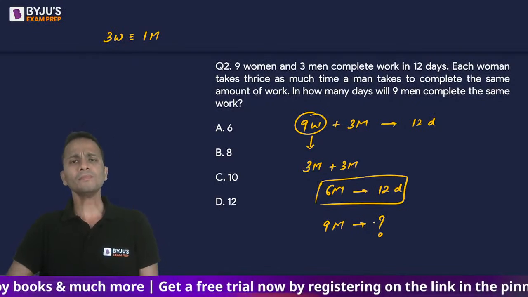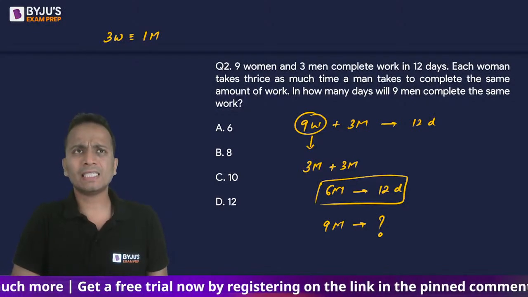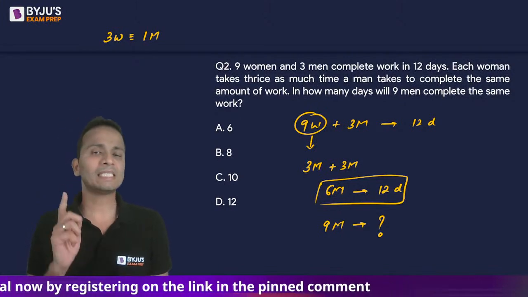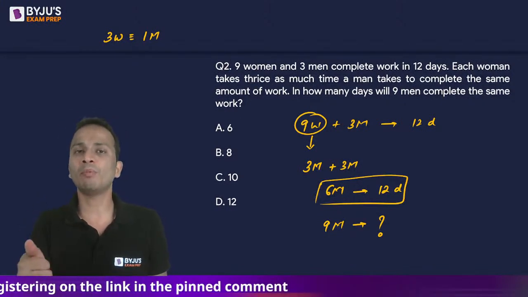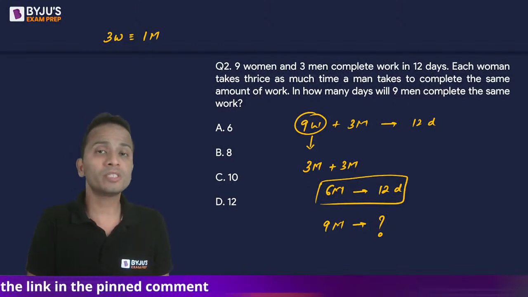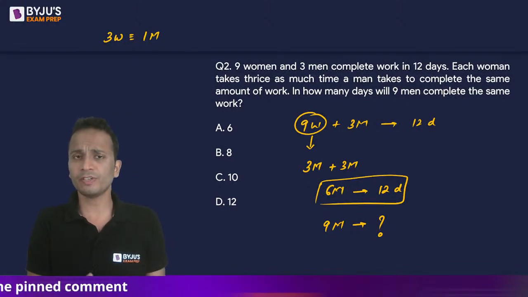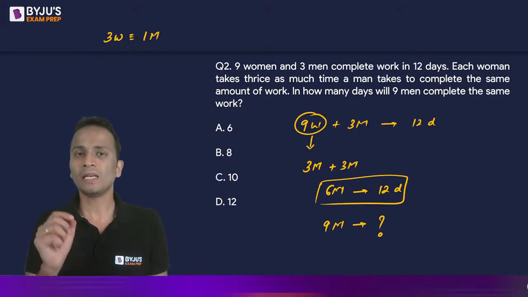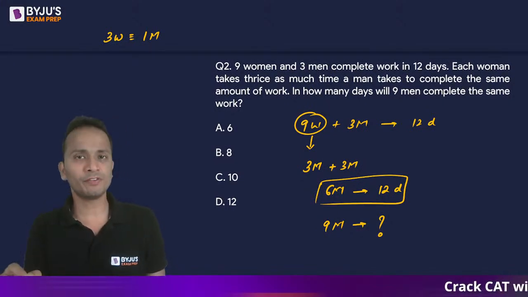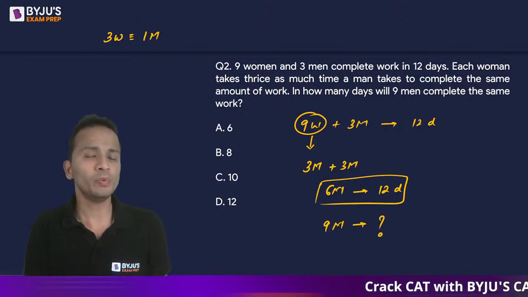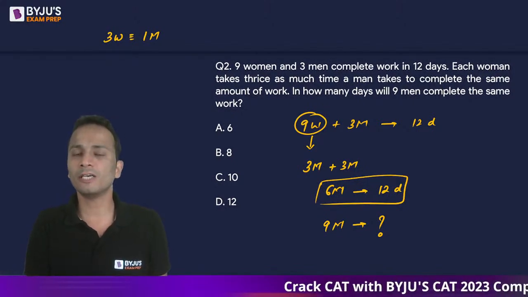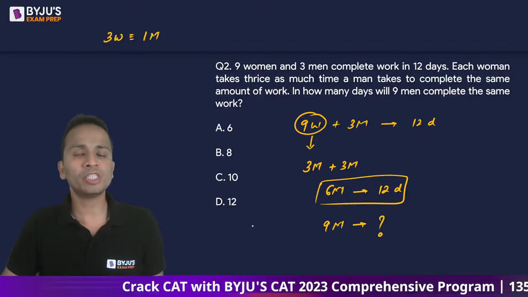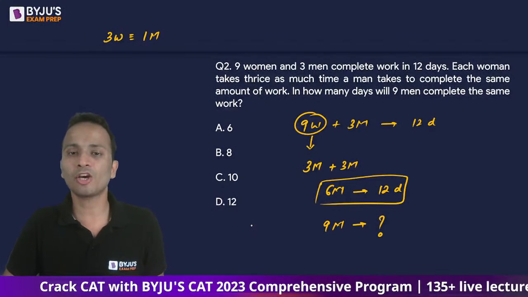Now, from the logic of time and work, the number of men and number of days are inversely proportional to each other if the amount of work is kept constant. I'll repeat this statement. Number of men and the number of days are inversely proportional to each other provided the work done is constant. Since men and days are inversely proportional, their product will remain constant.